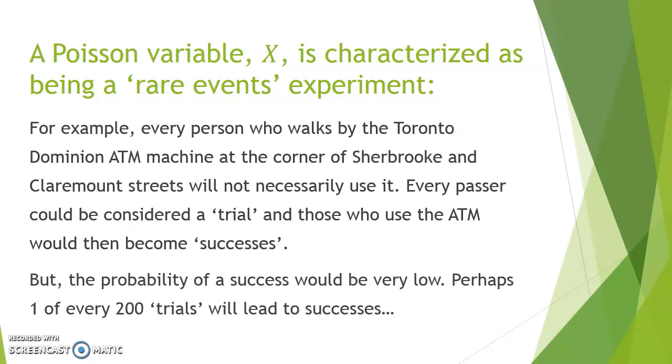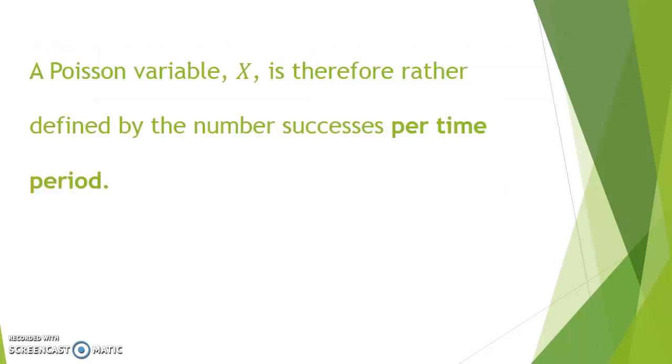However, if the probability of a success is very, very low, in this case, for example, 1 out of 200 trials, perhaps we want to use a different law. A Poisson variable is therefore rather defined by a number of successes per time period.